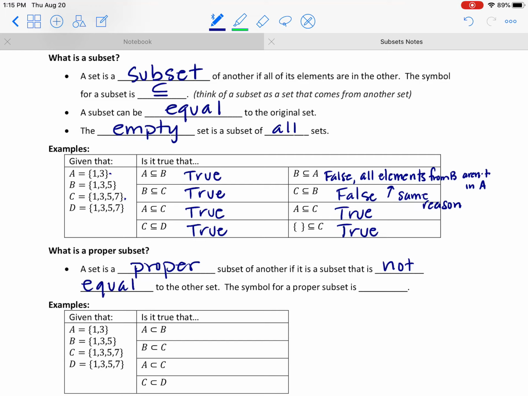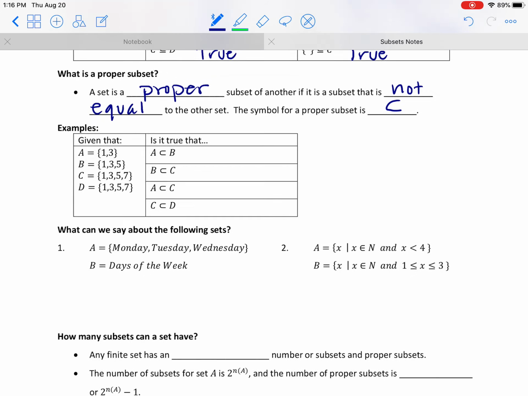Okay, so a set is a proper subset of another if it's a subset, so it still follows the other definition, all the elements come from the other set, the difference is it cannot be equal. And we have a symbol. Now the subset symbol was like this sideways U, and it was underlined because it could be equal. Well, now we're saying it can't be equal, so we just need to take that little portion away. So for a proper subset, it's going to be that sideways U without the underline, because proper subsets cannot be equal. Okay, so let's see if we can apply this here.